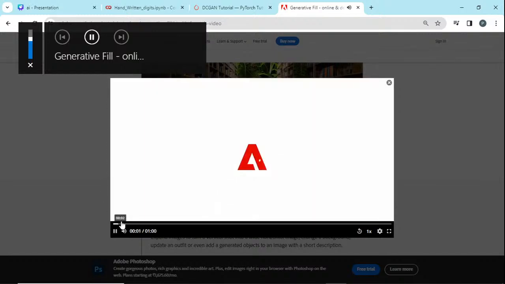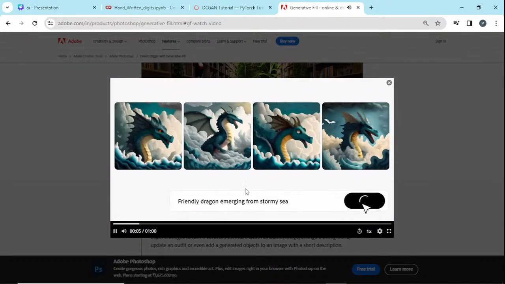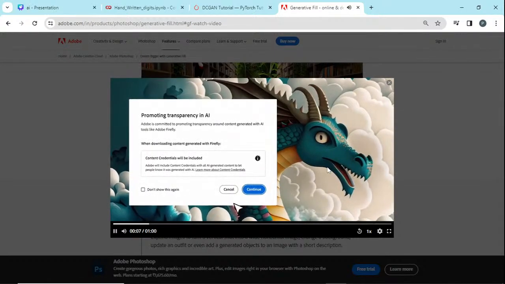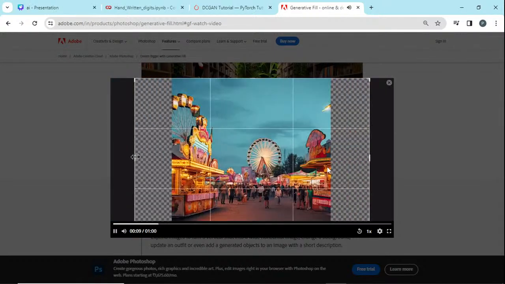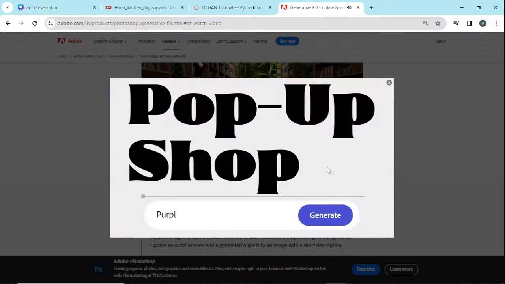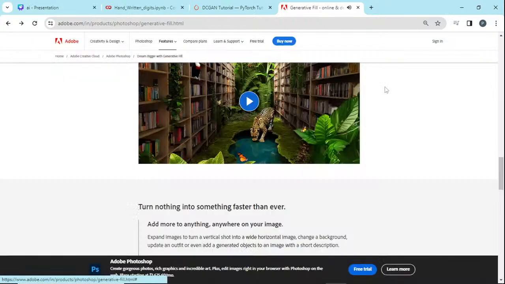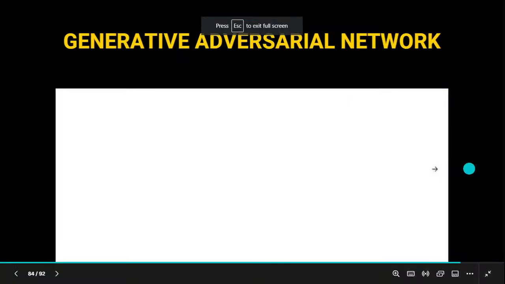See here. So how do these things work? For example, pretty dragon emerging from stormy sea. So see here, the images are generated. This is a combination of NLP for understanding your human data and then integrating it with computer vision or generative AI to generate these. So all these things are high-end applications. Anyway, let us continue with our generative adversarial networks.